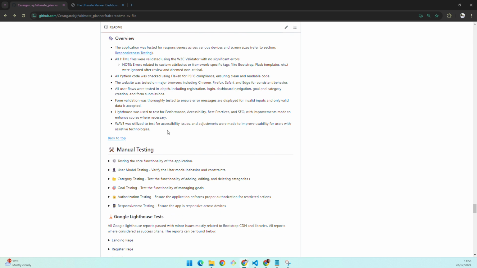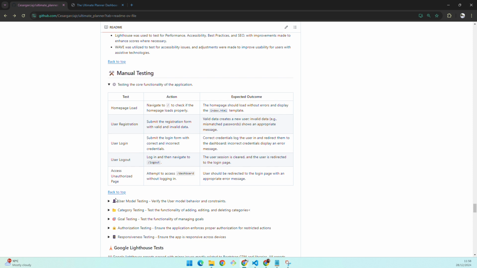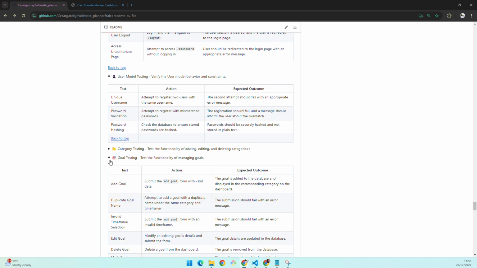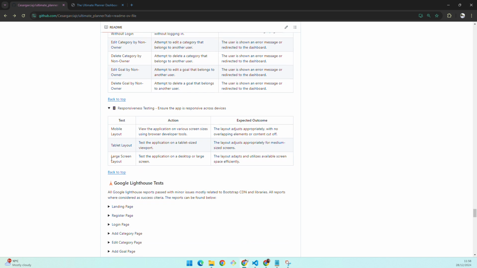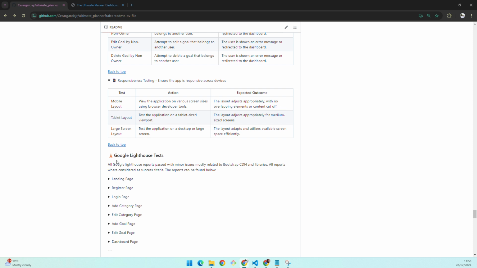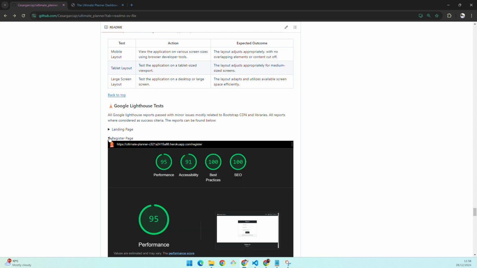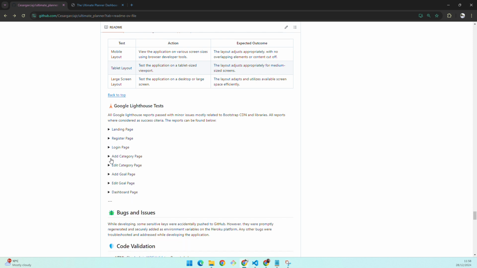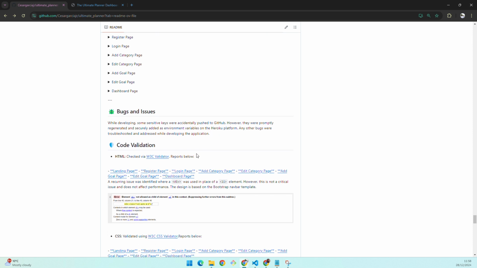And also I did a bunch of tests. I did so many manual testings here. So this is my manual testing for testing the core functionality, testing the models. Here the goal model testing, authorization testing, responsiveness testing. I also ran the Google Lighthouse tests in each page. You could see here the scores I got for each page. A few bugs and issues that I've solved and some I didn't.